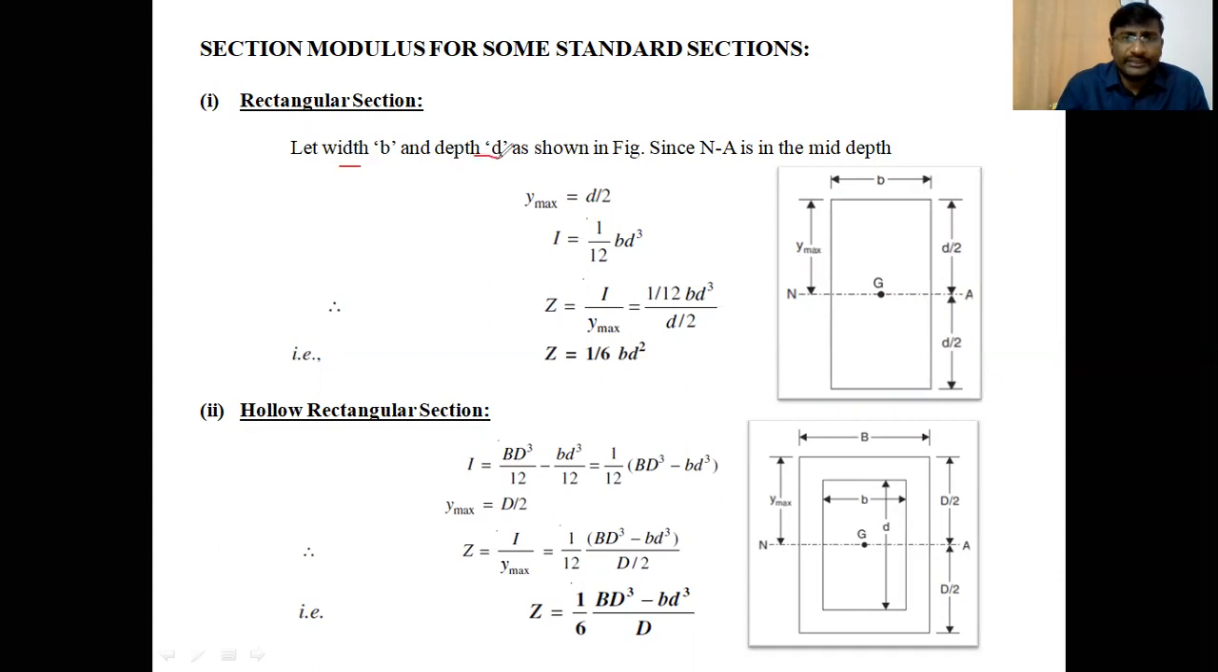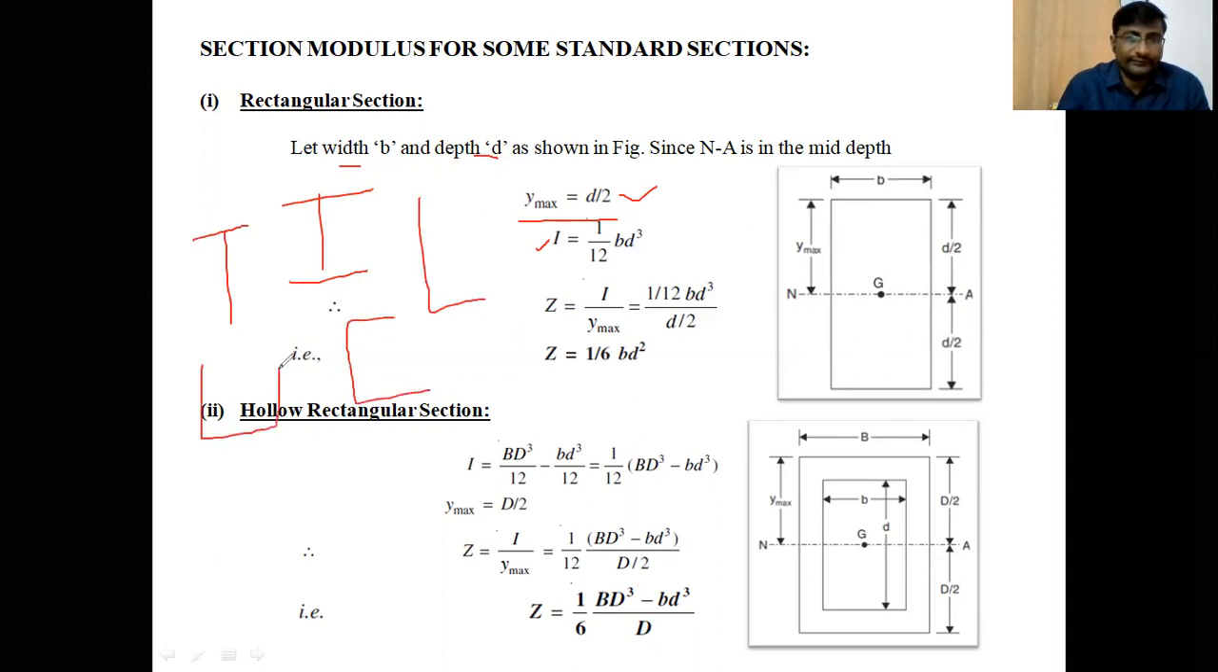Dear students, the width is B and the depth is D as shown in the figure. Since NA, the neutral axis, is at mid depth, Y maximum, the extreme fiber distance from the neutral axis, is D by 2 in this case, and I is the moment of inertia of this rectangular section. Already you studied in one chapter in engineering mechanics how to calculate the moment of inertia of different basic sections and also derived sections.